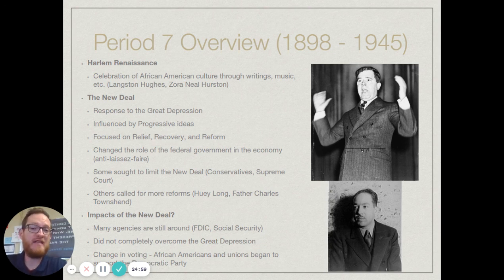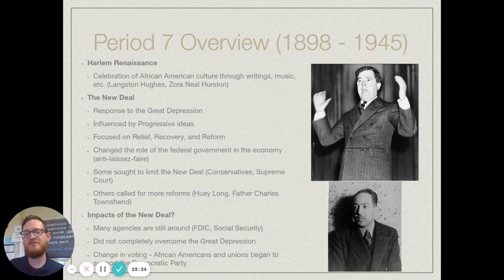Now, conservatives sought to limit the New Deal and worried about the government getting too out of control with what they were doing. Of course, the Supreme Court would actually step in and veto or find unconstitutional some of the things that FDR had done. So FDR kind of has to pivot with what he is doing and go through Congress and do some different things to get those actually passed.